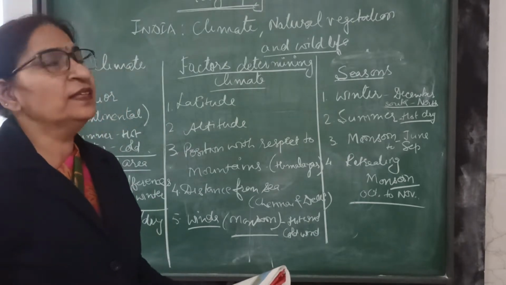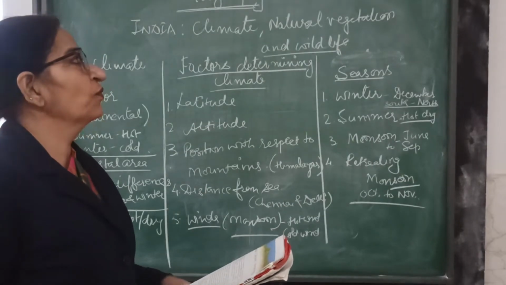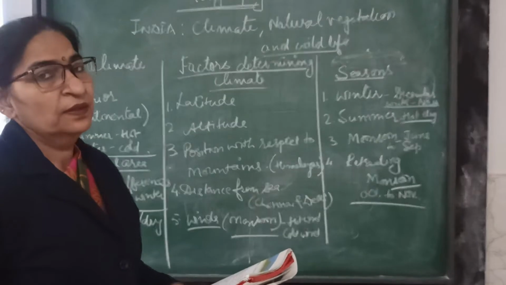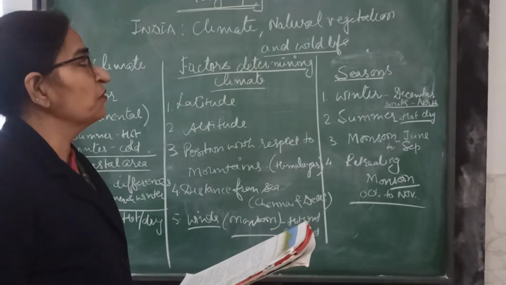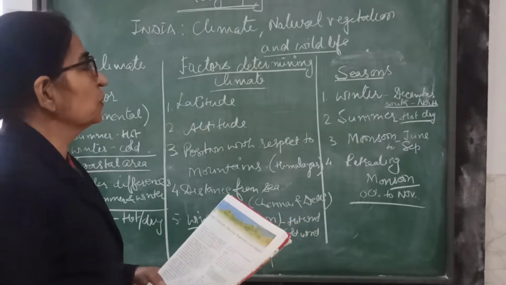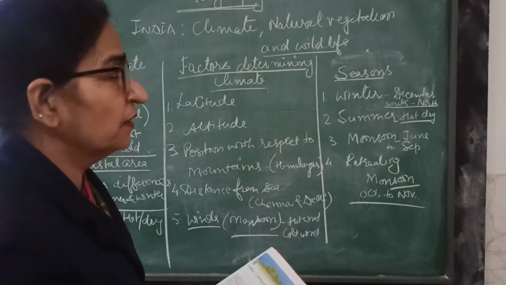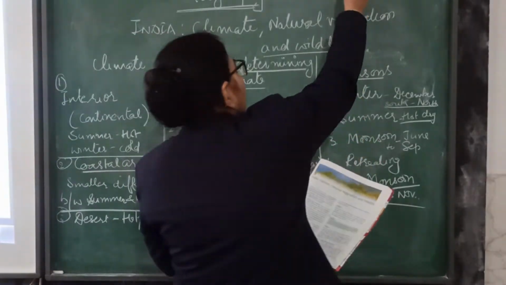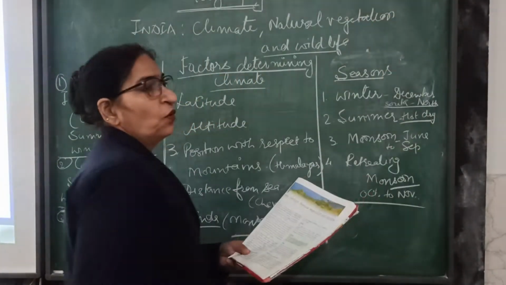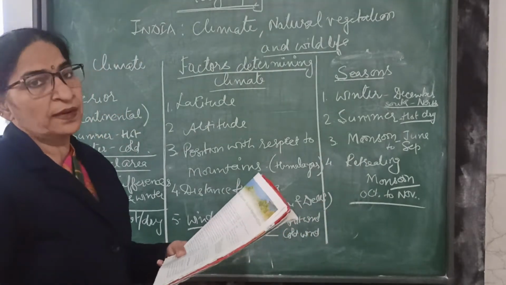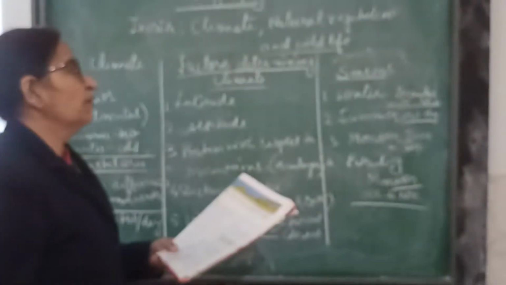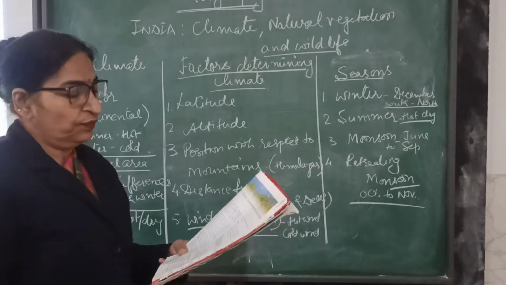Let us revise lesson number 8 of class 8. This lesson is a revision part. In this, we will take the chapter. Children, it is chapter number 8 only. This chapter is informing us about the climate, natural vegetation and wildlife.